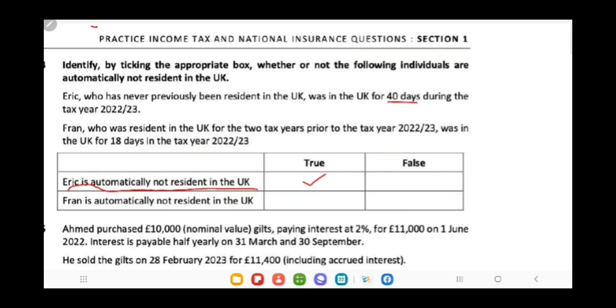Fran, who was resident in the UK for the 2 tax years prior to the tax year 22-23, was in the UK for 18 days in the tax year 22-23. No, because as she was previously resident, her stay would have to be less than 16 days to qualify her to be considered an automatically non-resident person.